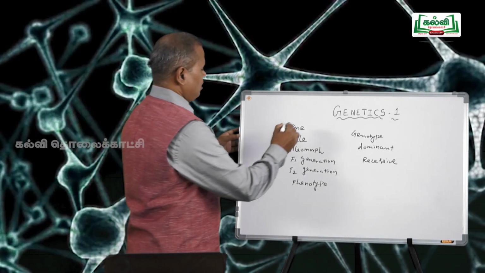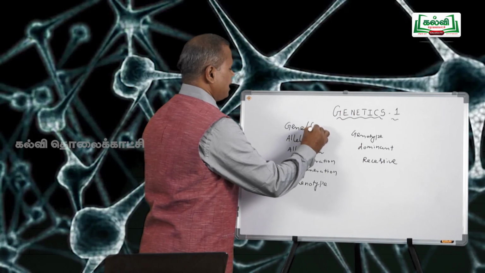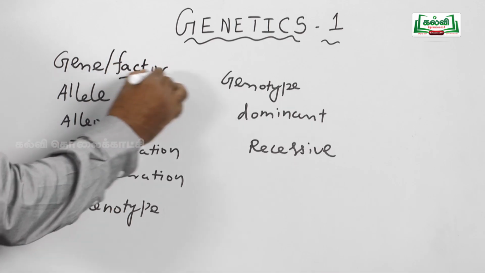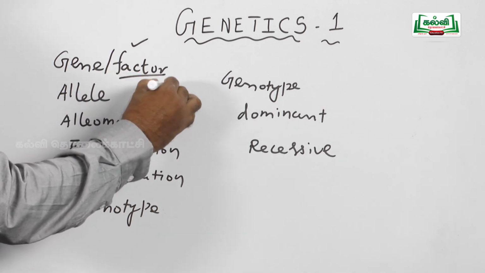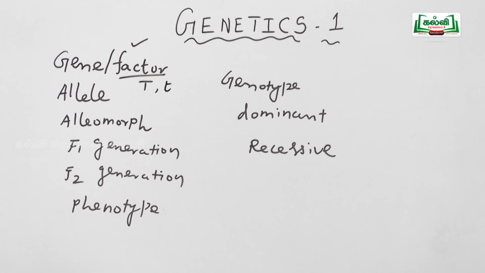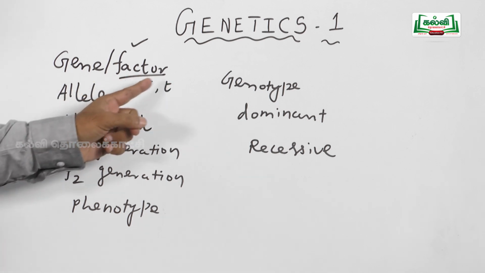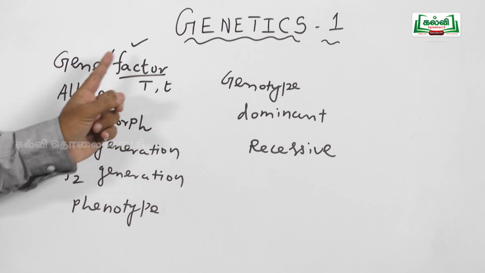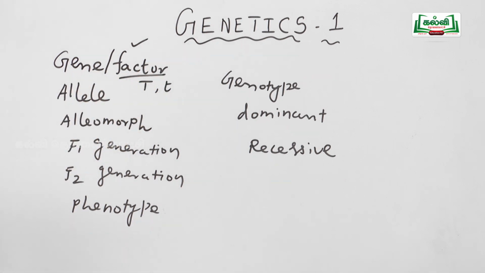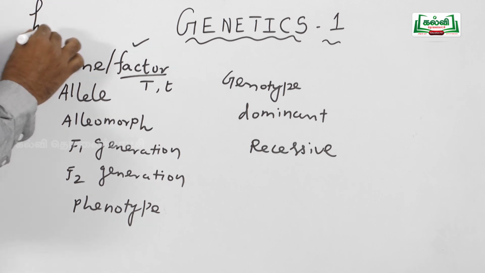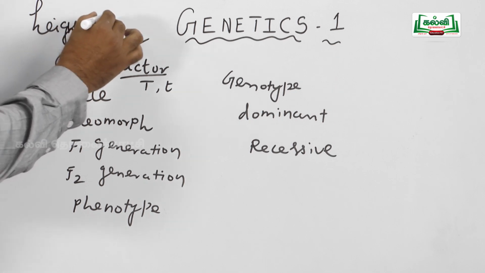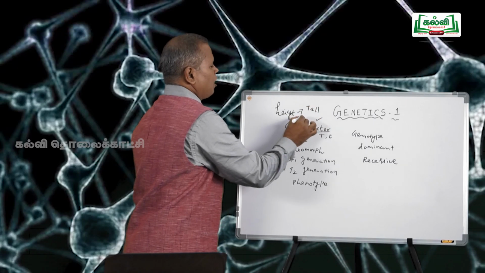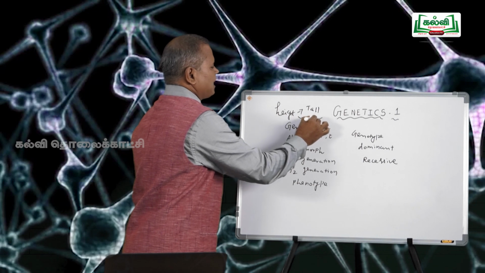Gene or factor, the basic hereditary unit is said to be gene or factor. Mendel called genes as factor. Example, capital T gene is responsible for tallness and small t gene is responsible for dwarfness. Define an allele: alternate forms of the same gene which control different expressions of a single character. For example, height is the character. More height, 180 centimeter tall plant, less, 45 centimeter dwarf plant.